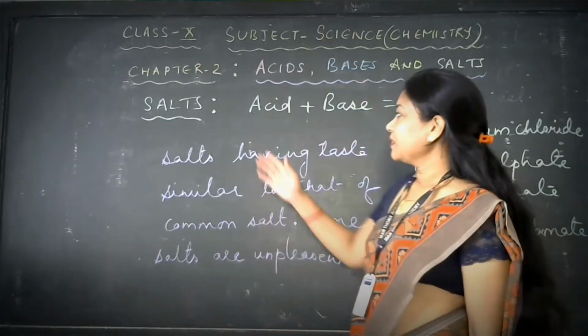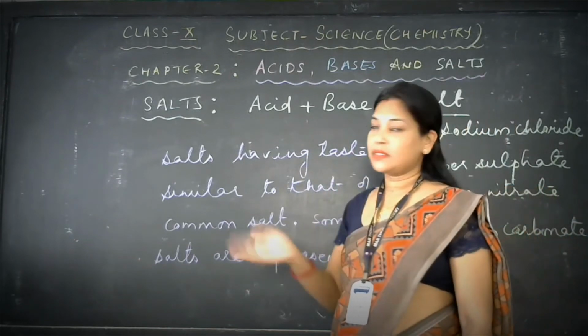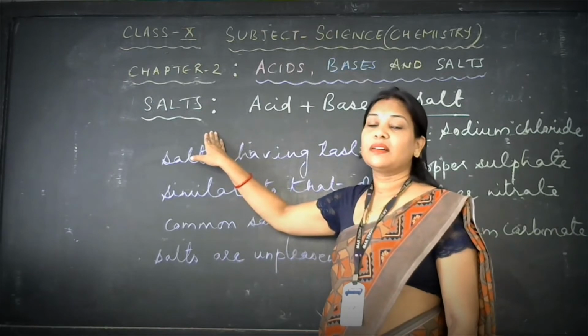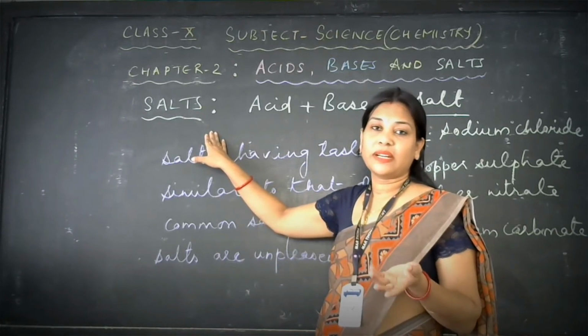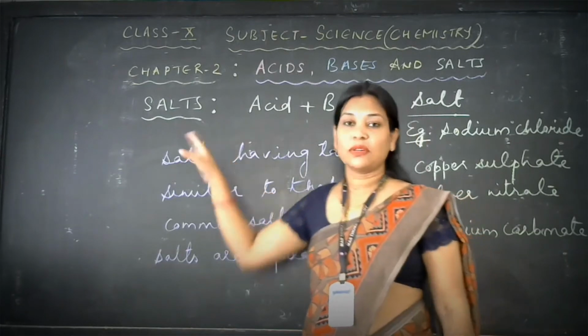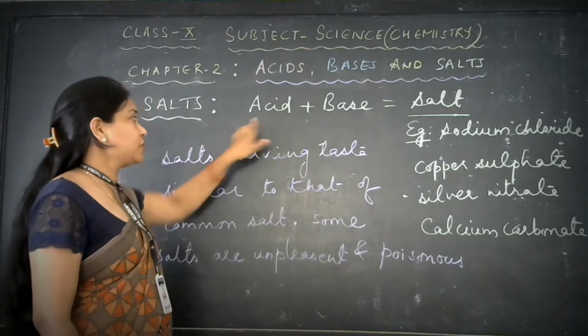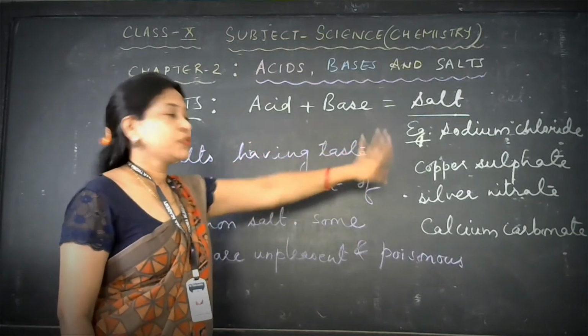Salts. As we have seen a general introduction to what acids and bases are, now what are salts? You have seen many salts we use in the laboratory. At home, the very common sodium chloride, that is NaCl, we use as salt. Now see, salts are actually the combination of acid and base. Acid plus base will combine and form a salt.